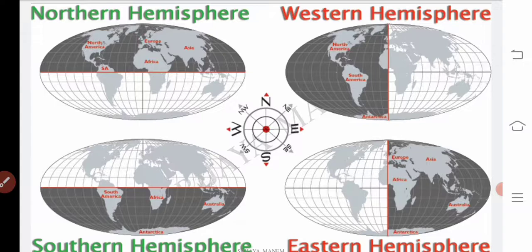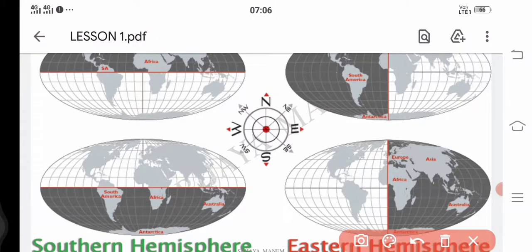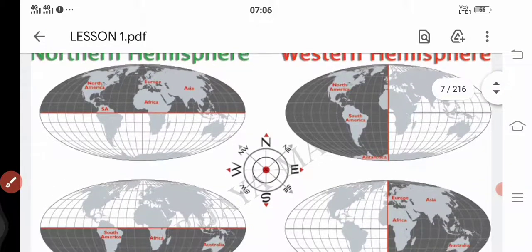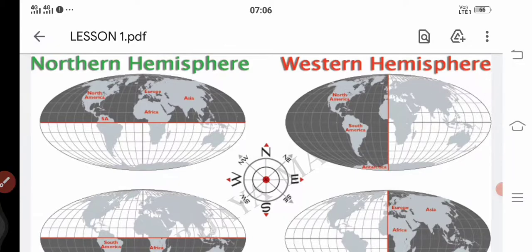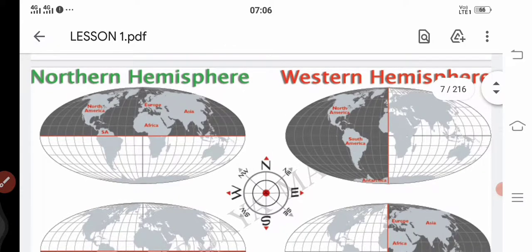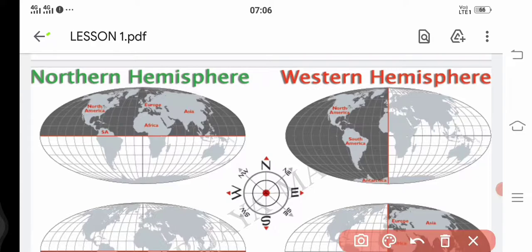So if you go through this one, you see the middle part, the middle of the earth here. You see here in the first picture, the middle line, what is it?